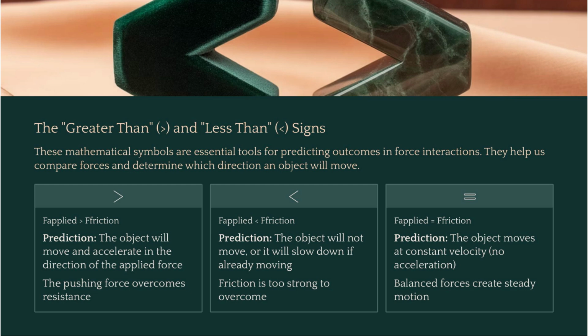When writing predictions, use the greater than sign or the less than sign. These signs make your prediction very precise. For example, if you predict an object will move, you are predicting that the F applied is greater than F friction. If you predict it won't move, you're saying F applied is less than F friction.